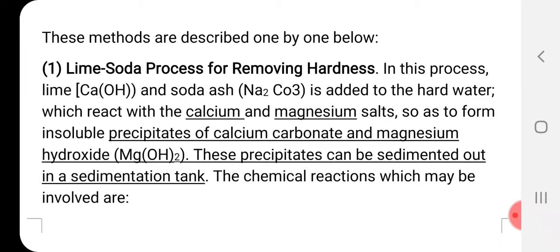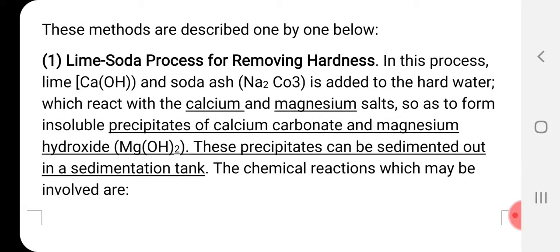Magnesium hydroxide and calcium carbonate are the main culprits of hardness, and these two are removed by precipitation. They will settle at the bottom and be removed.